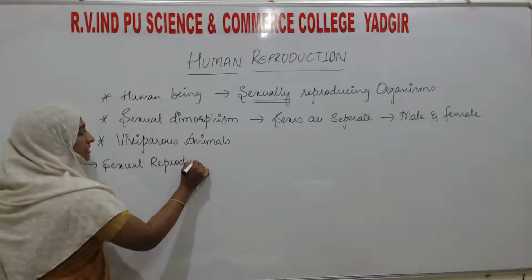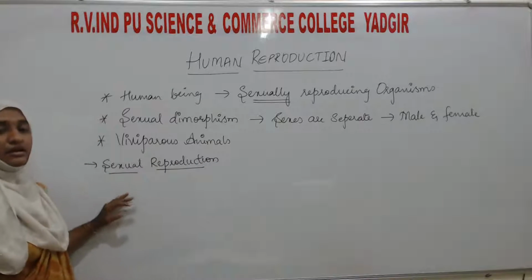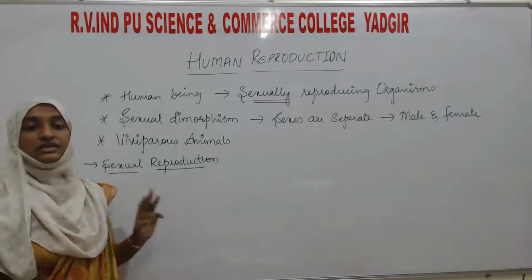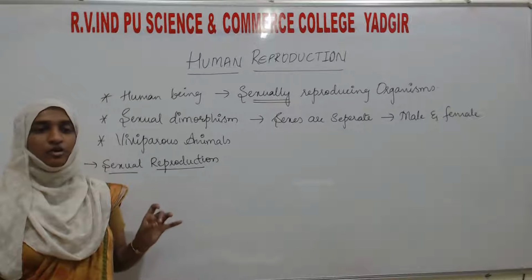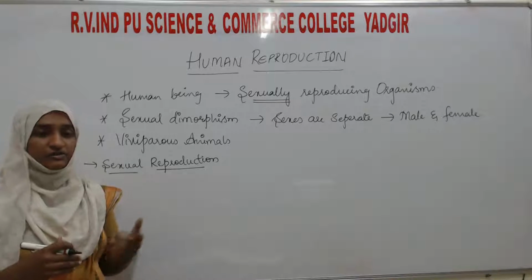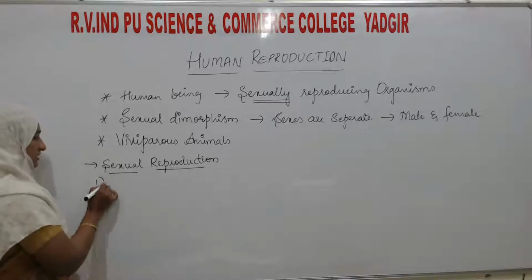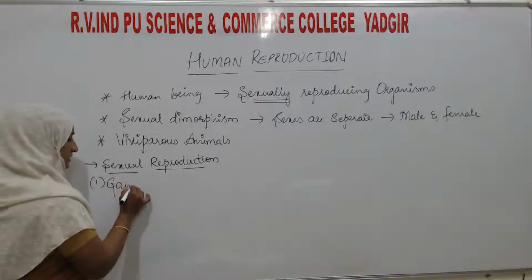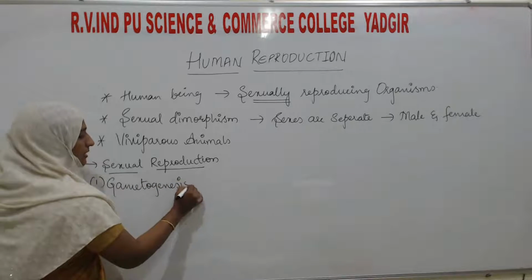In the last chapter, you had studied that in sexual reproduction there are three events: pre-fertilization, fertilization, and post-fertilization. If we apply those events to human beings, first will come gametogenesis.